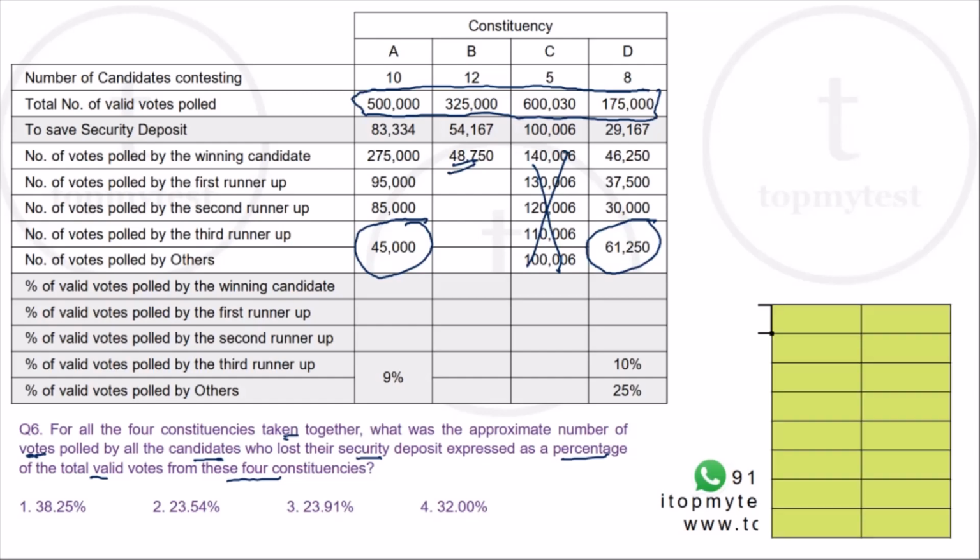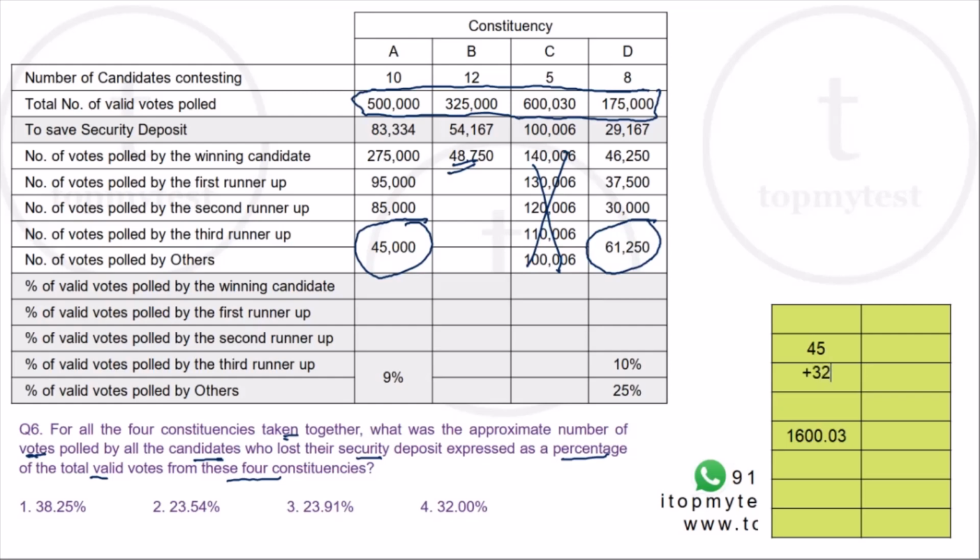So this is basically a calculation question. So let's add this up. So the denominator would be 500 plus 325 plus 600.030 plus 175. This will be your denominator. What will be your numerator? Your numerator will be 45 in the first one.